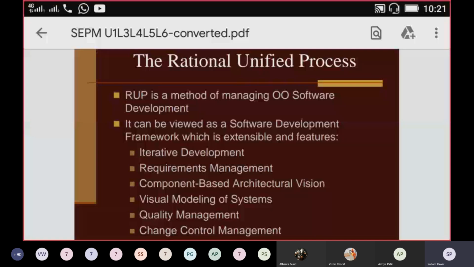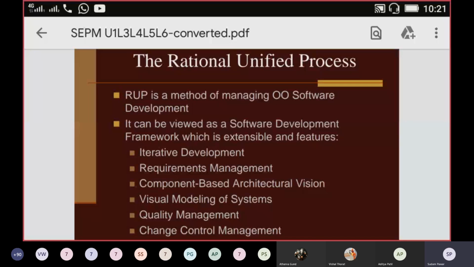It depends on how many sub projects, or mini projects, you have divided that particular phase into. The output from the previous iteration will be the input to the next iteration in the same phase, and the output from the last iteration will be the input to the first iteration of the next phase. So this is the working mechanism of RUP.